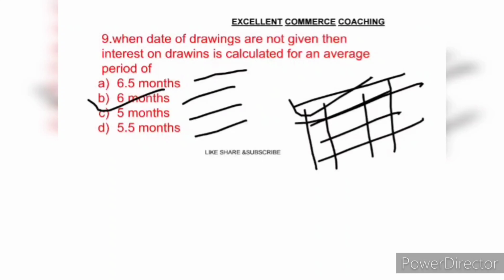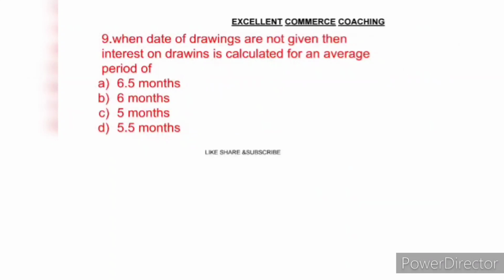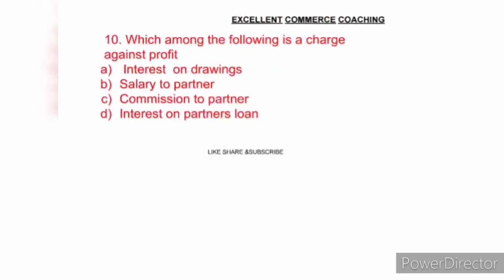So the last question of this class: which among the following is a charge against profit? Option A, interest on drawings. Option B, salary to partner. Option C, commission to partner. And option D, interest on loan.